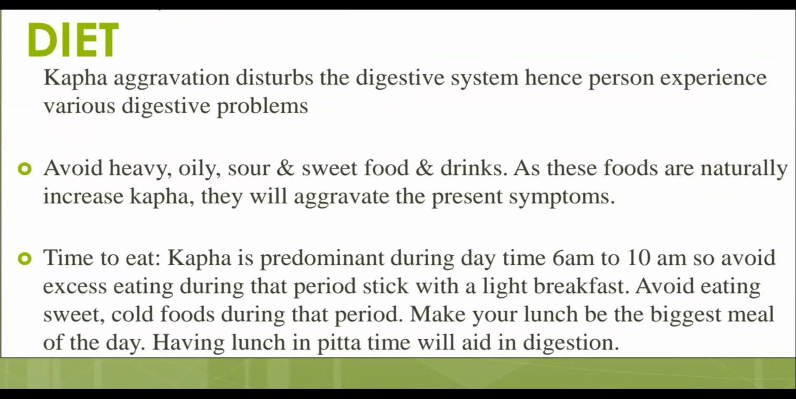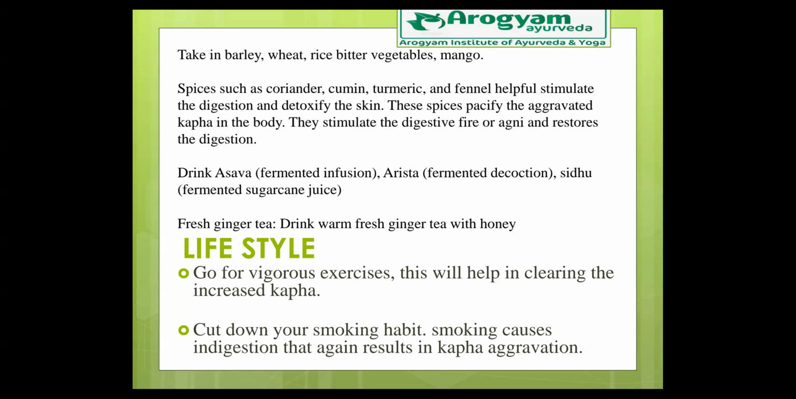Then, what are the different food articles that are suitable for intake? Take in barley. Barley, you all know, Hordeum vulgare is its botanical name and it's available in all provision shops in the form of grains or also in the form of flour. So use barley more. Then wheat is good. With rice, bitter vegetables can be used. Also raw mangoes can be used.